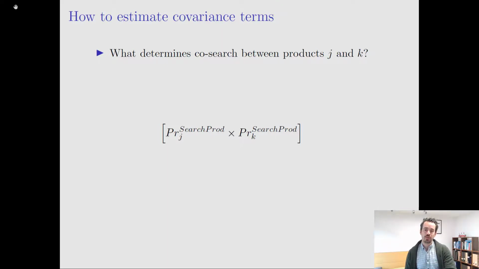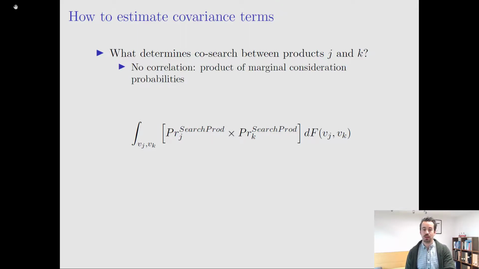And so, in order to understand how we back out those terms, it's useful to think about what determines co-search between any pair of products. So if we're thinking about co-search, say, between products J and K, we can think about that probability being given by the expression you see on these slides. It's the product of the product-specific inclusion probabilities for product J and K, where we're integrating out that expression over the joint distribution of Vj and Vk. And these Vj and Vk depend on the gamma tilde terms, and hence the correlation between them will influence this expression.